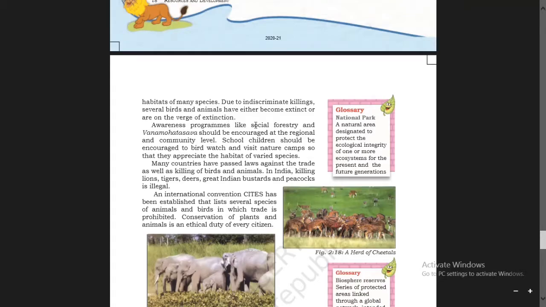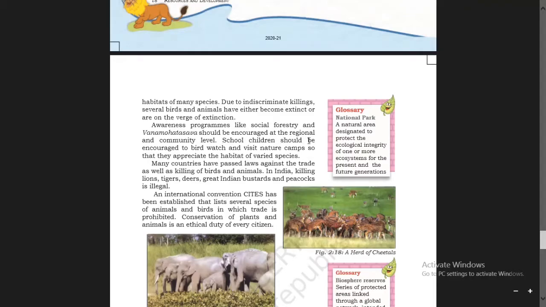Awareness programs like social forestry and Van Mahotsav should be encouraged at the regional and community level. So awareness programs such as social forestry and Van Mahotsav should be encouraged at regional and community level. So planting more trees in order to save trees, this should be encouraged.